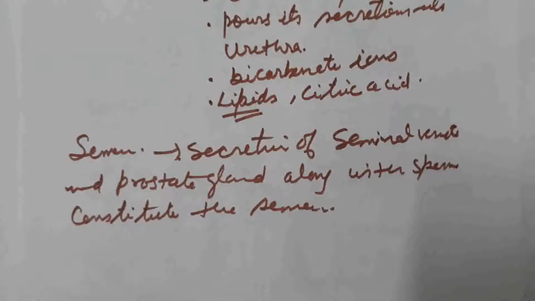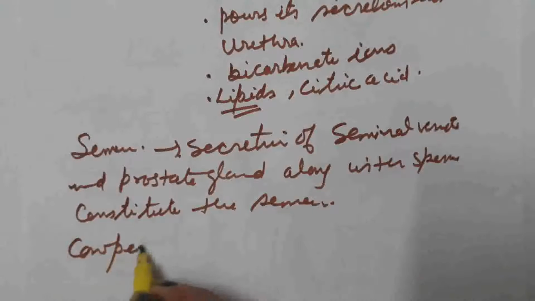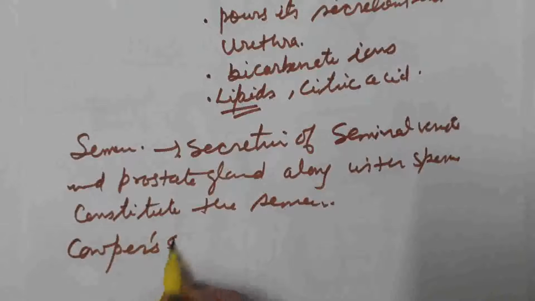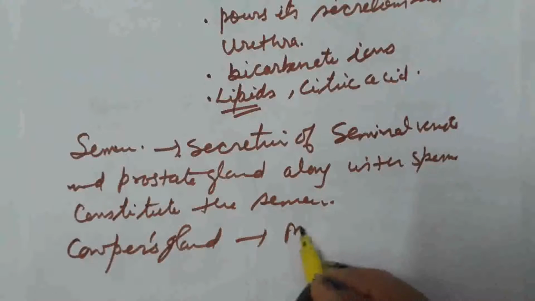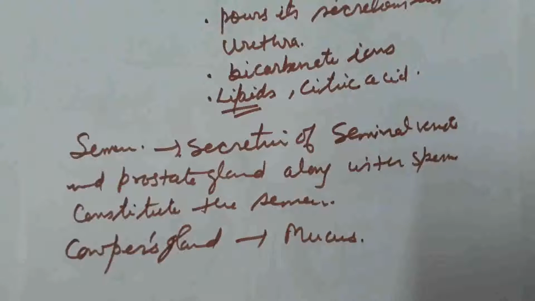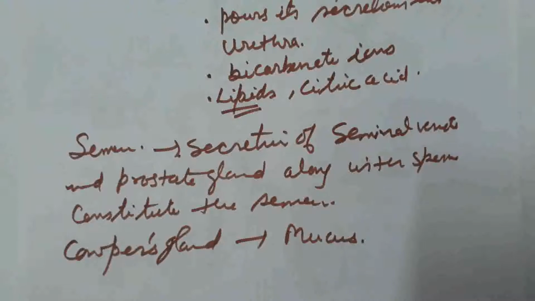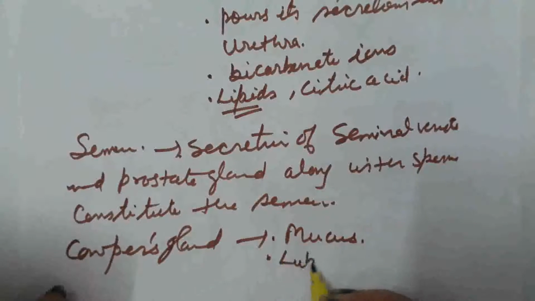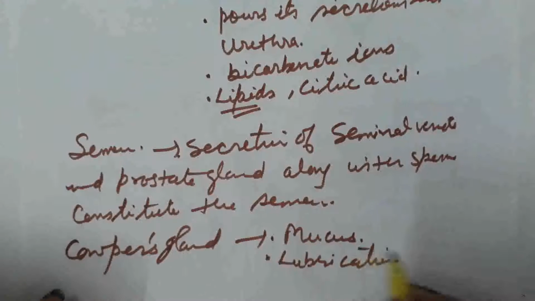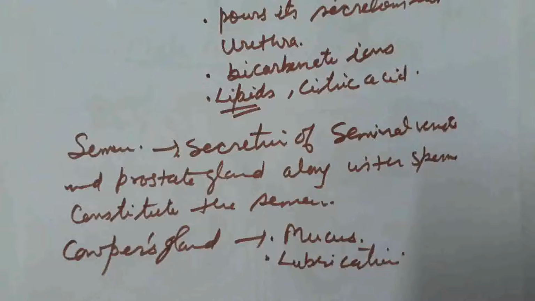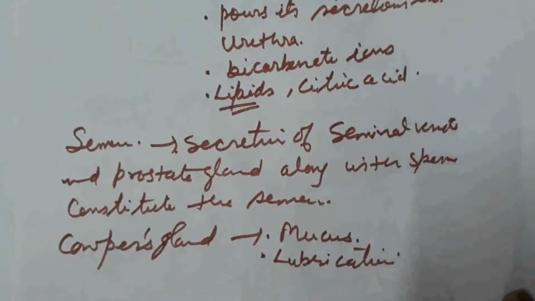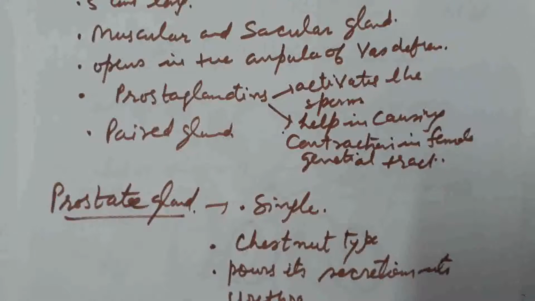Third gland is Cooper's gland, which secretes mucus, and its function is lubrication. So these all three sex glands, seminal vesicle, prostate gland and Cooper's gland, are present in the male reproductive system.